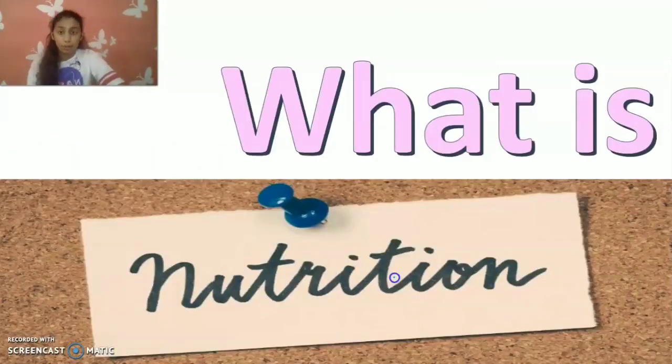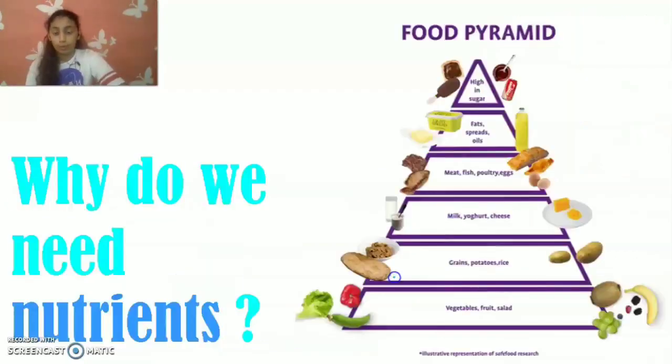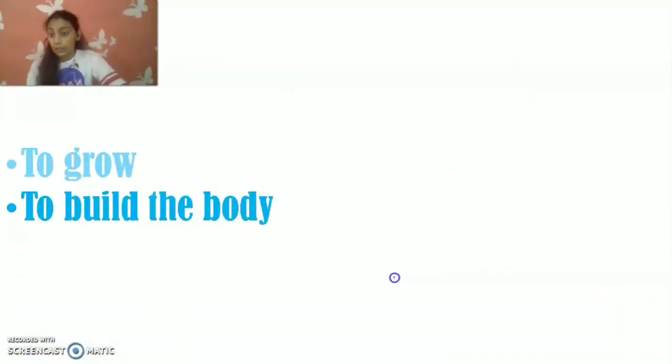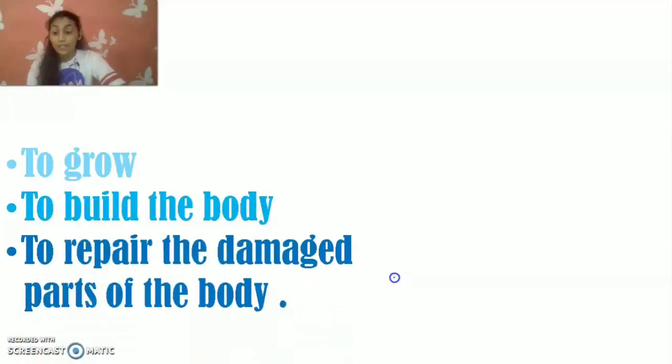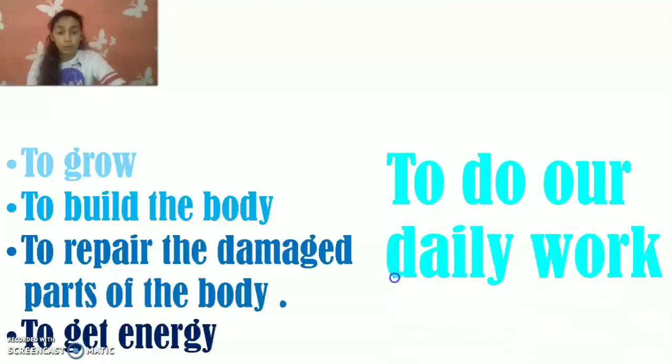But what is nutrition? Nutrition is the mode of taking food by an organism and its utilization by the body. So this means that nutrition is the mode of taking food by an organism and the utilization by the body. How is it utilized by the body? But why do we need nutrients? We need nutrients to grow, to build the body, to repair the damaged parts of the body, to get energy, and to do our daily work.